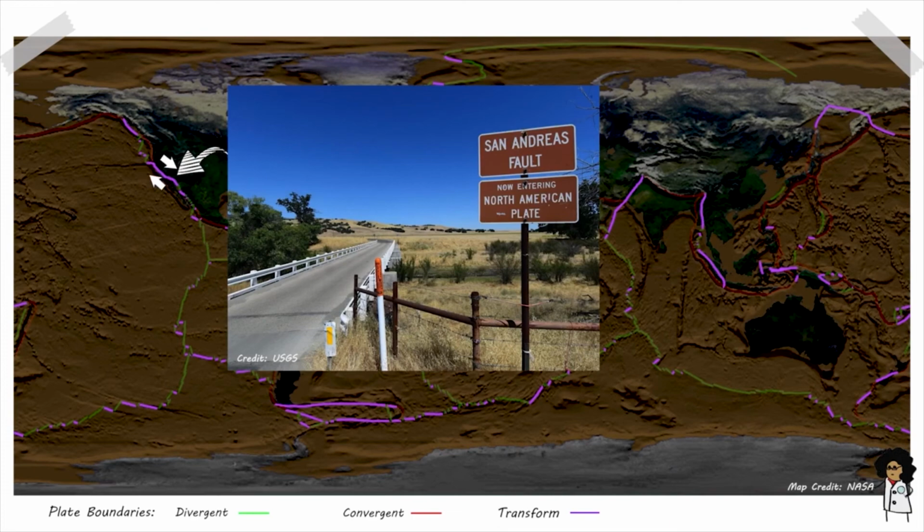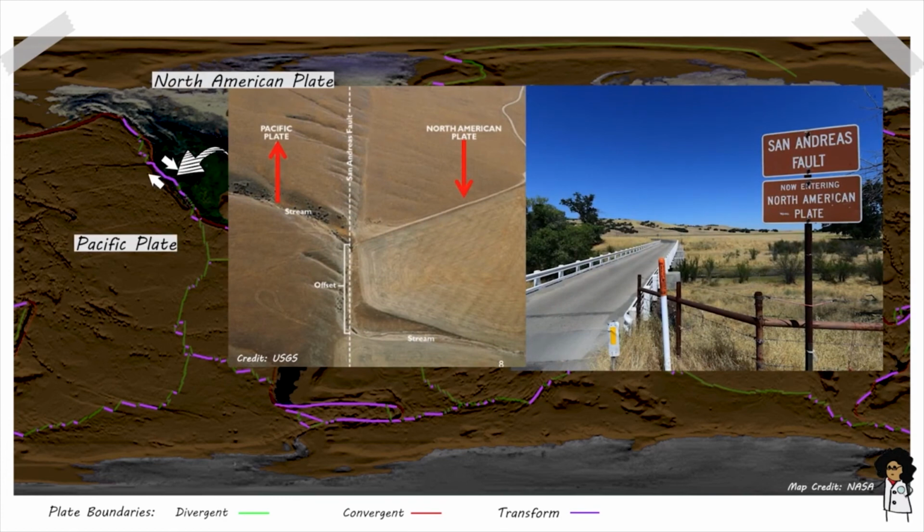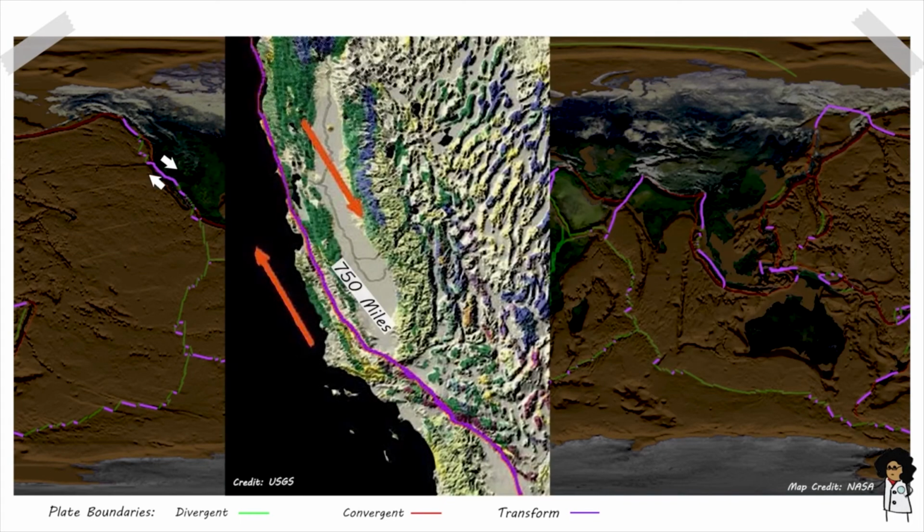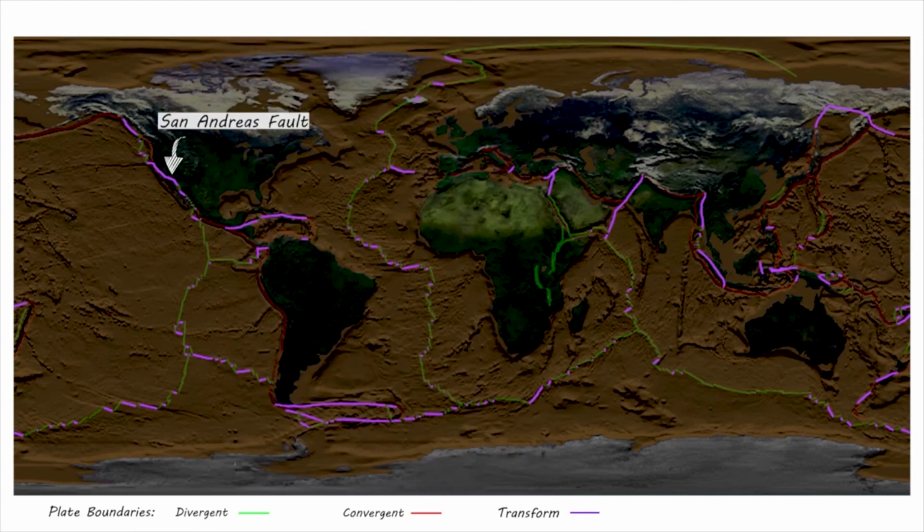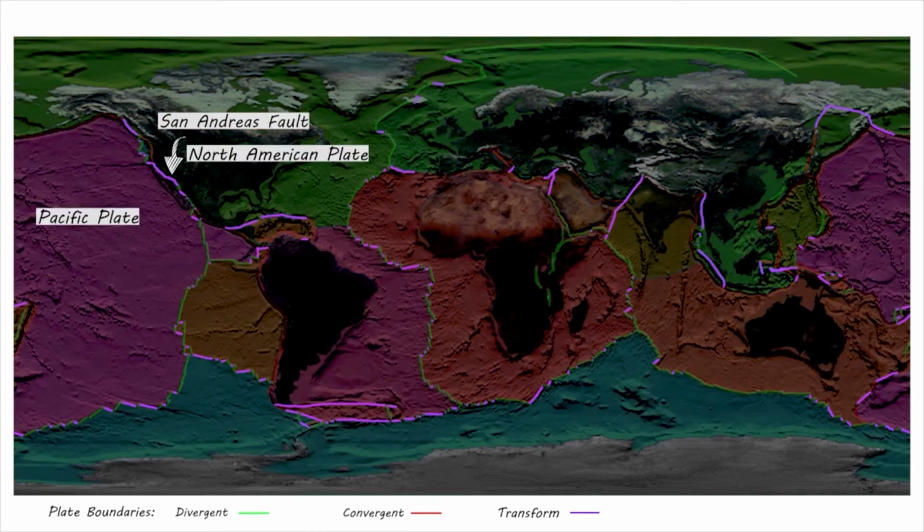The San Andreas Fault in California is the only transform plate boundary in the United States and is one of the most famous in the world. This transform fault can be traced for 750 miles or 1,200 kilometers from near the border with Mexico to north of San Francisco, where it continues on the sea floor. The San Andreas Fault connects two divergent plate boundaries, the East Pacific Rise in the south with the Juan de Fuca Ridge in the north. The San Andreas Fault separates two of the Earth's biggest plates, the Pacific Plate in the west and the North American Plate in the east.